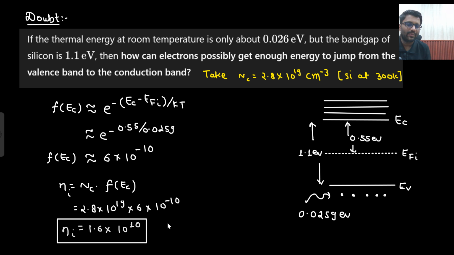So sir, this will be the intrinsic carrier concentration present in our intrinsic semiconductor. So these number of electrons are present in the conduction band. That means these number of holes will be present in the valence band, right? If these many electrons are present in the conduction band, then these many holes will be present in the valence band, because electron hole pairs will be generated. But let's understand it with respect to the crystal.